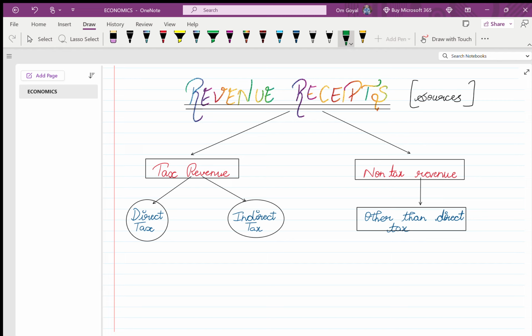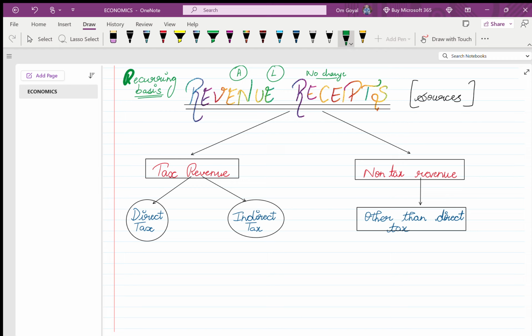So let us start. Firstly, I will tell you in brief what revenue receipts are. See, revenue receipts are the receipts, or the income, the government gains on a recurring basis, that is, from the regular activities of the government. For example, taxes. Fine. Now, these do not alter assets and liabilities. There is no change.